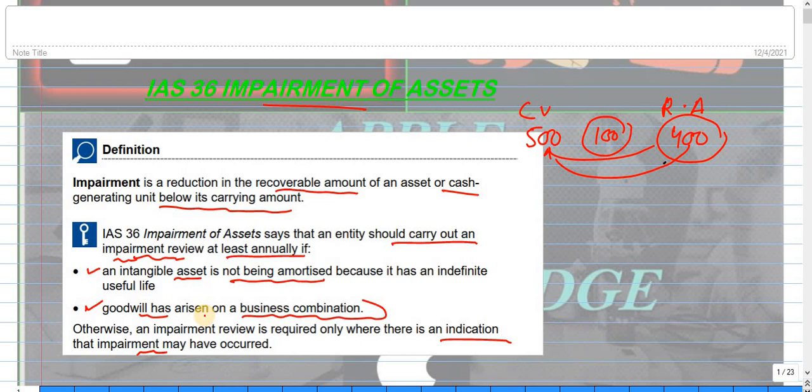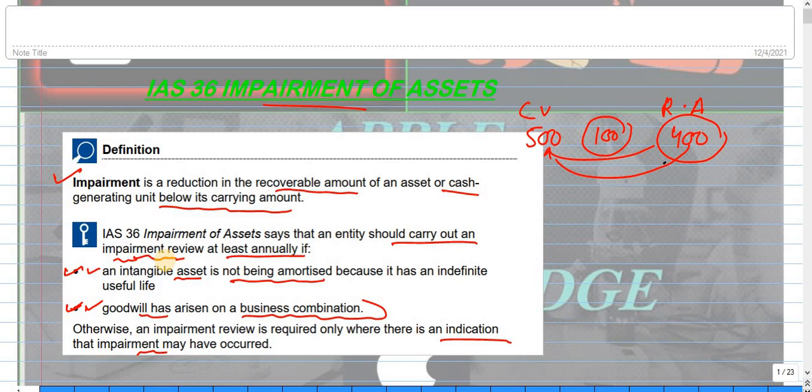So here we have discussed two things. The first thing we discussed is what impairment means, and the second thing we discussed is when we go for an impairment review. So when the intangible asset is not being amortized because its useful life is indefinite, and the second thing is goodwill, which comes due to purchase, for that you will go for an annual impairment review.